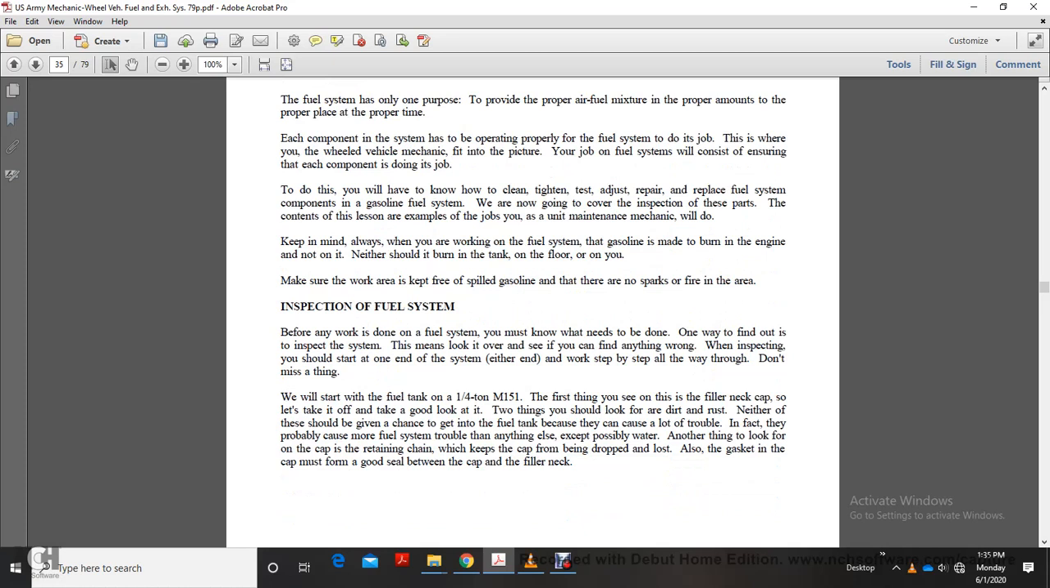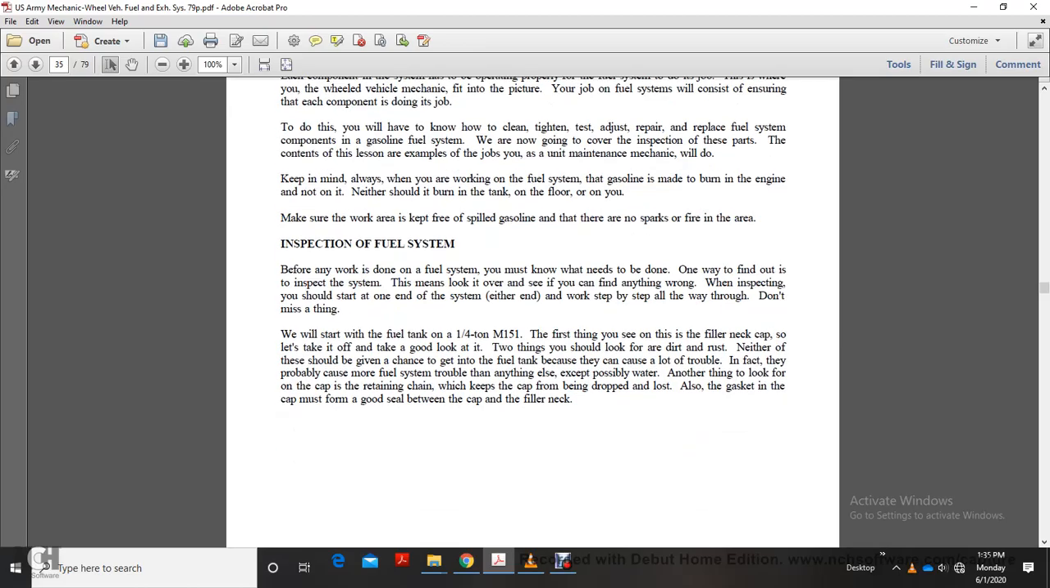When inspecting the fuel system, before any work is done, you must know what needs to be done. One way to find out is inspection. This means looking over, seeing if you find anything wrong. You start at one end of the system, either end, and work step by step all the way through. Do not miss a thing.